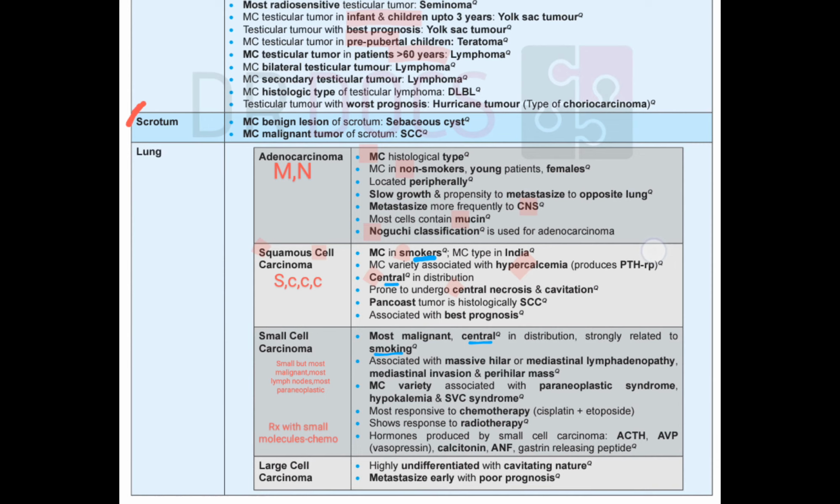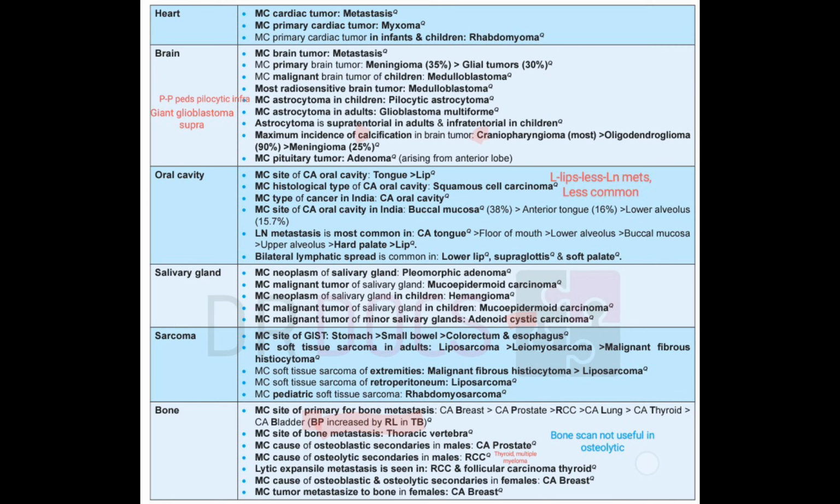Then large cell. Large cell undifferentiated with cavitating nature, metastasizes early with poor prognosis. So now come to the next ones. Heart. In the heart, most common cardiac tumor. In the heart, in the liver, and in the brain, heart, liver, and brain, these have METs. Most common if tumor is asked, METs.